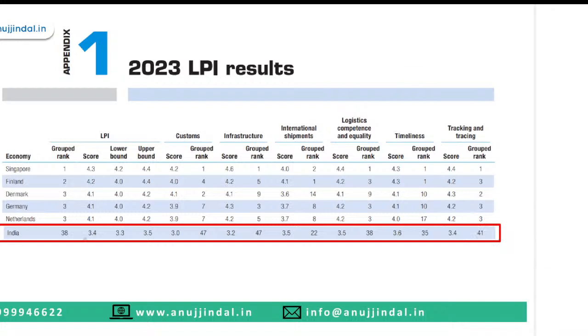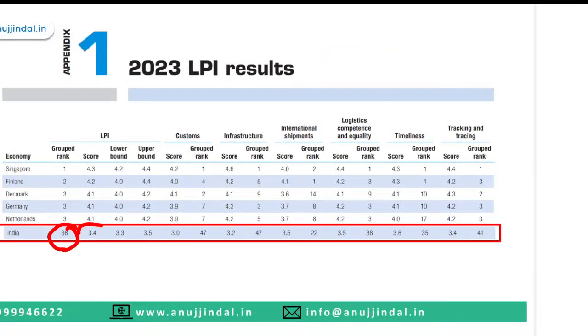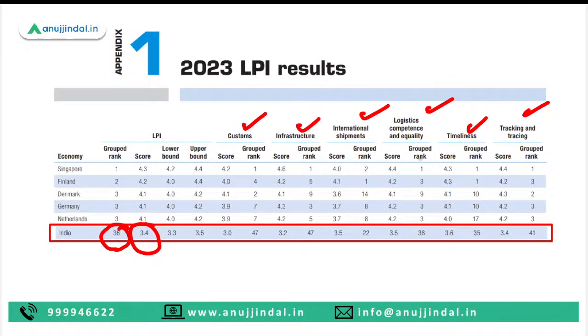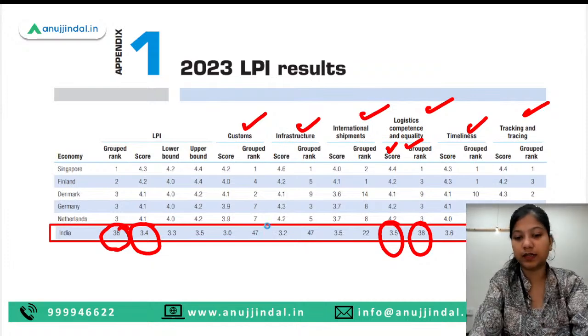Okay, so let's have a look at the values of India. India's rank is 38th. The score is 3.4, and we have different scores in each of these parameters. Again, you have to remember the scores and the rankings, the group rank and the score for each particular parameter. For example, in logistics competence and quality, India's rank is 38th and the score is 3.5. Because it is about India, it is your responsibility to cover the scores and the ranking thoroughly.